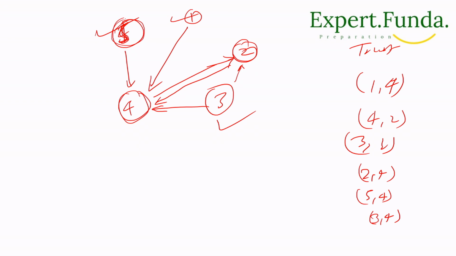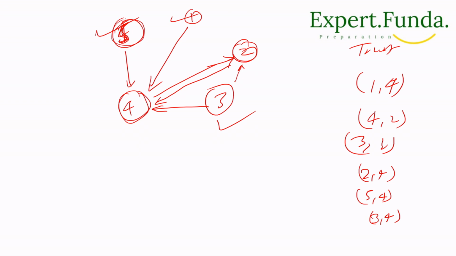While in this example, 4 is trusted by everyone, but 4 trusts themselves, sorry, 2. Therefore 4 can't be a town judge. There is no possibility, we don't have a town judge here. I think we have completed this. So what we should do now is make this relationship. Let's suppose this is the thing we are talking about.